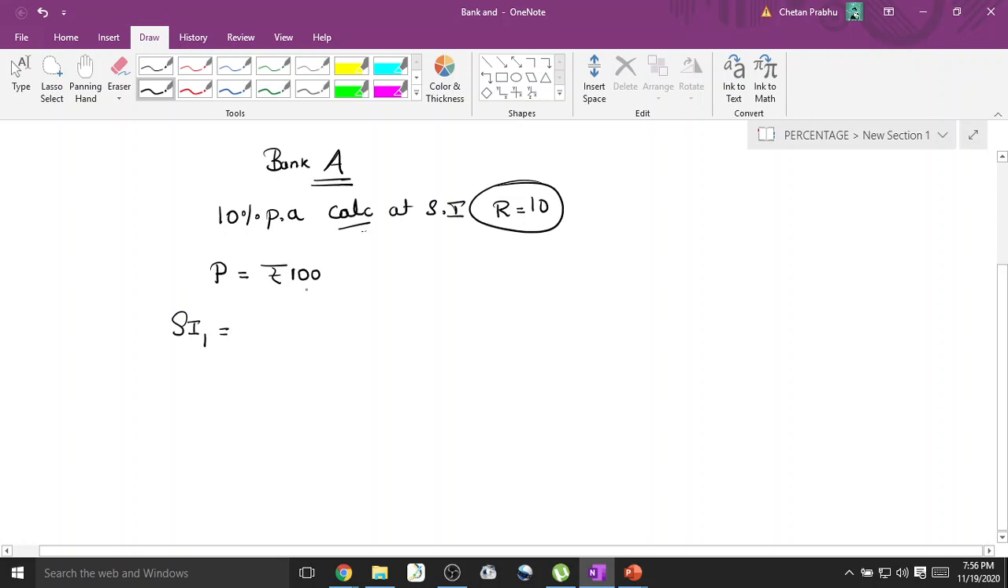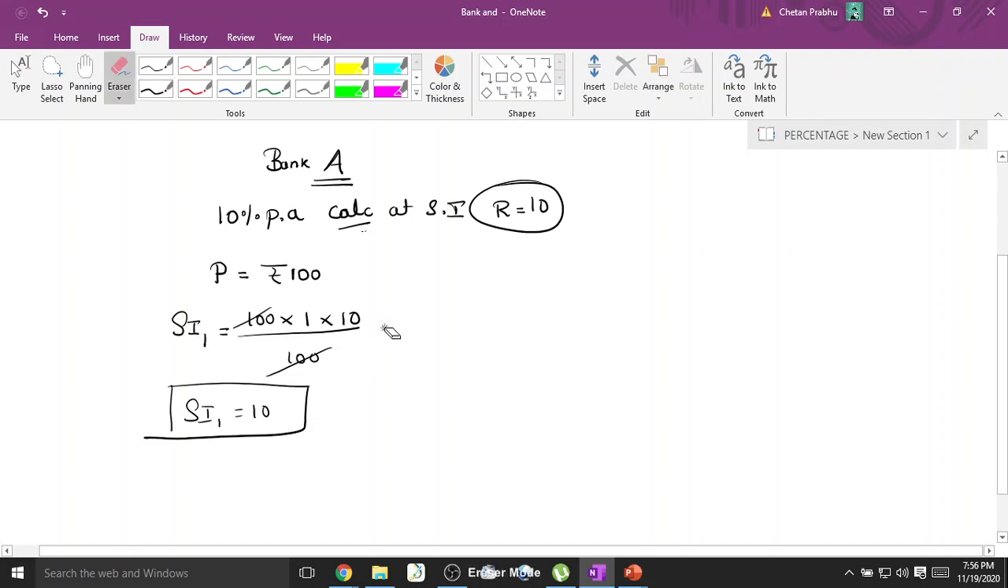What is the simple interest for the first year? You can go by the formula PTR by 100. Principal is 100, time period is 1 year, rate of interest is 10, divided by 100. 100 gets cancelled, 1 into 10 is 10. Don't write any of this, okay? I'll tell you when to write. So simple interest for the first year is 10. This is one method.